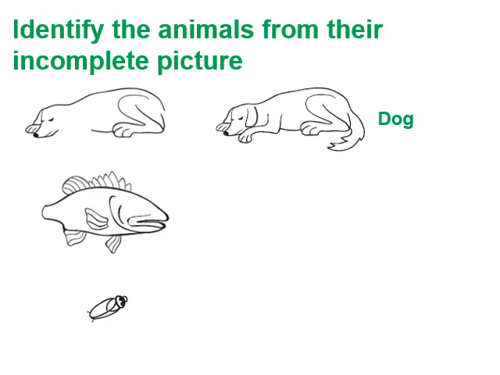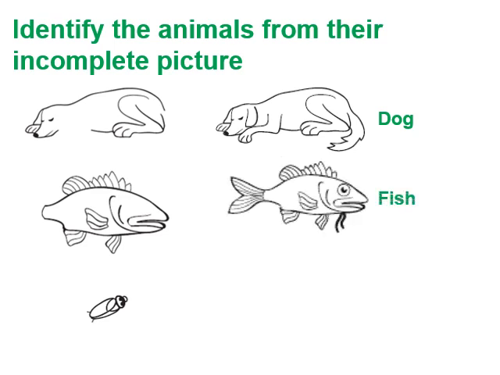What about the next animal? It is a fish. Right, it is a fish and it lives in water. The next animal is a cockroach. Yes, cockroaches can be found in our houses.